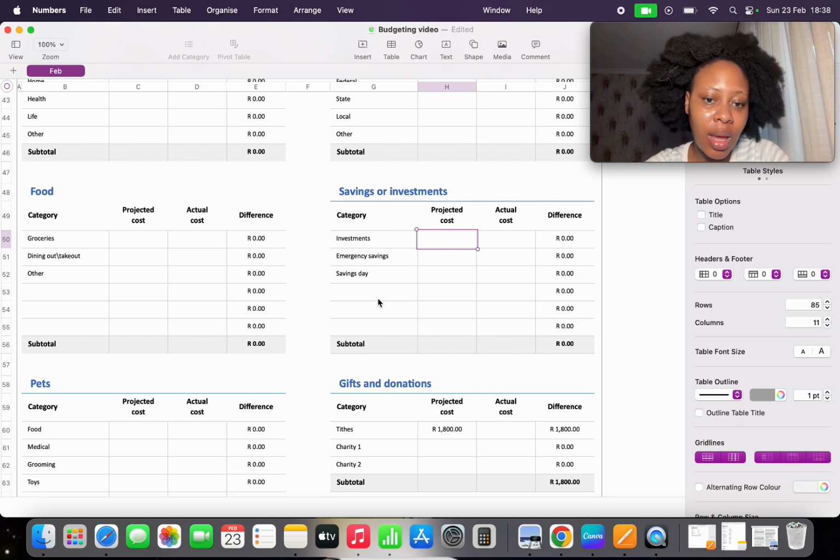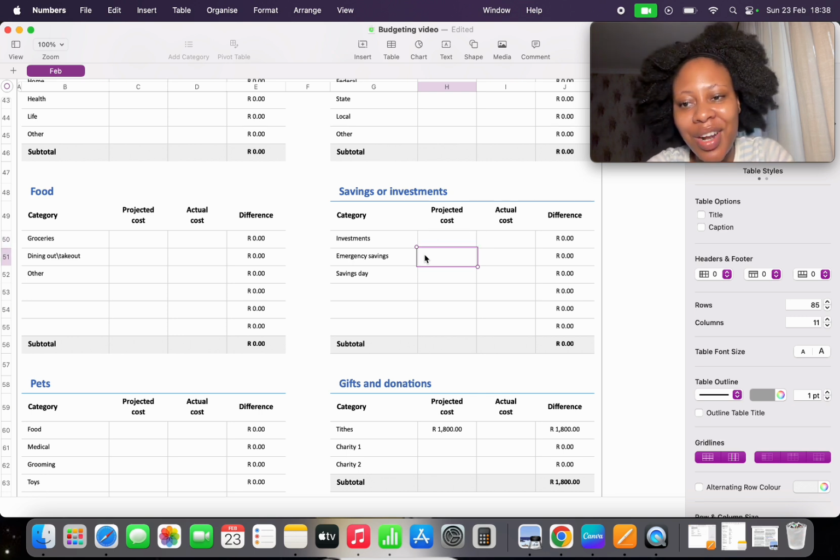I've put 3 things here. It's your investments, it's your emergency savings, and it's just a savings for a random day that you may need, because you don't want to touch your emergency savings unless it's an emergency. So you'd have savings just for the smaller or minor issues. In terms of this, I'm gonna put it at like 15% of our income, and 15 is about 2,700 rand.